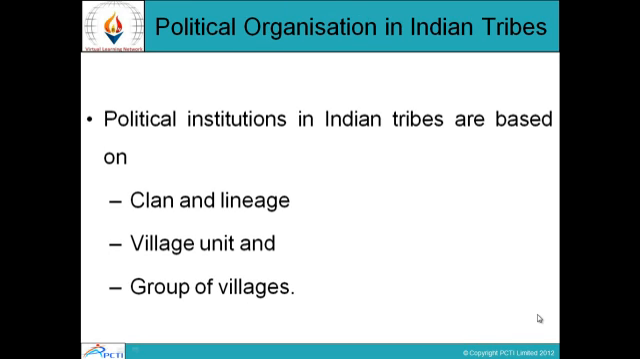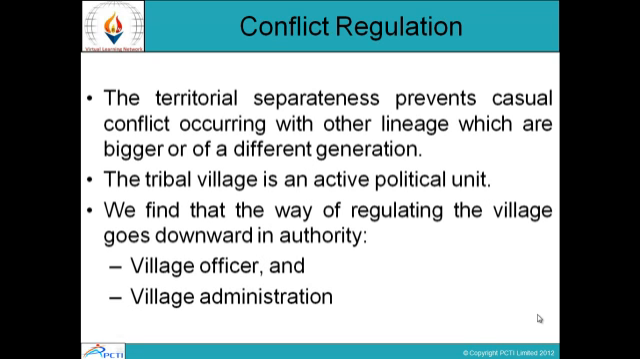Political organizations in Indian tribes. They are based on clan and lineage, village unit, and group of villages. That is, the village unit, the group of villages, the clan, the own family, as well as the lineage and descent. Conflict regulation: the territorial separateness prevents casual conflict occurring with other lineages which are bigger or of a different generation.